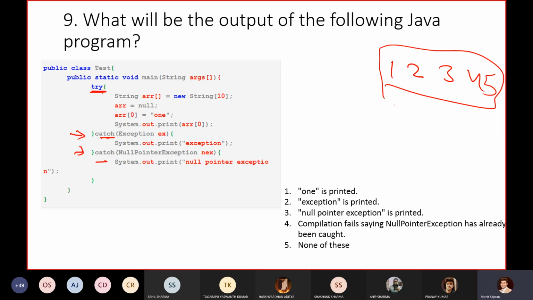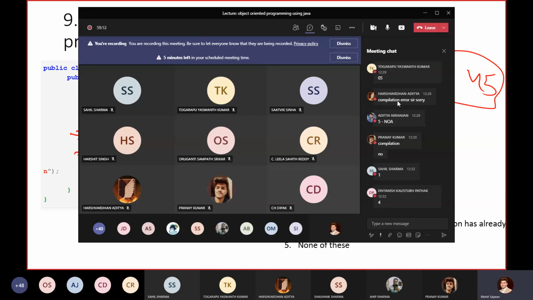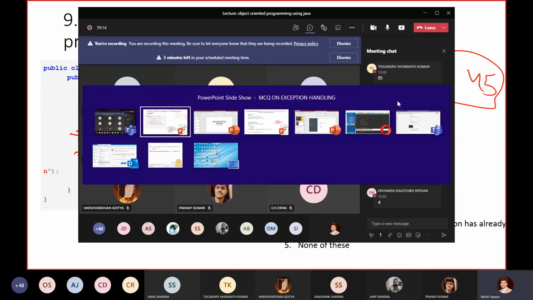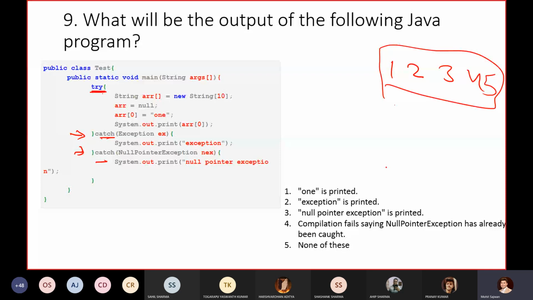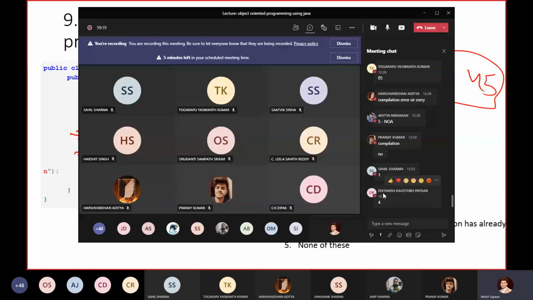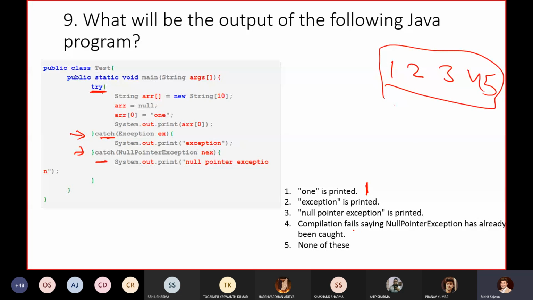For this question, I want to give you one hint: you should know the hierarchy of your entire exception class. You know that first you have Throwable and so on. So if you know the hierarchy, you know the answer. Okay, let's check it out. Sahil posted the first option, so I got one answer for the first option, and Divyansh posted the fourth option.